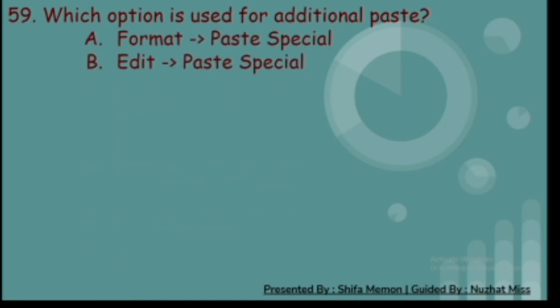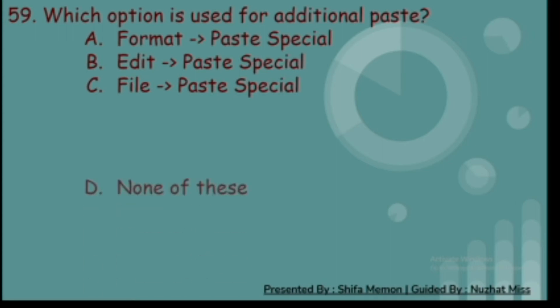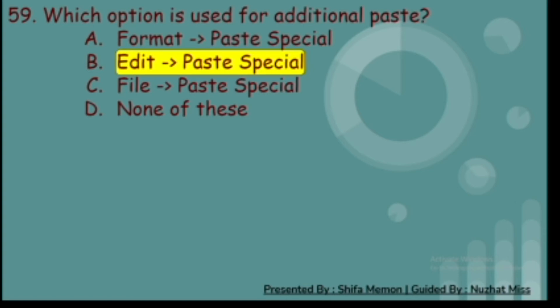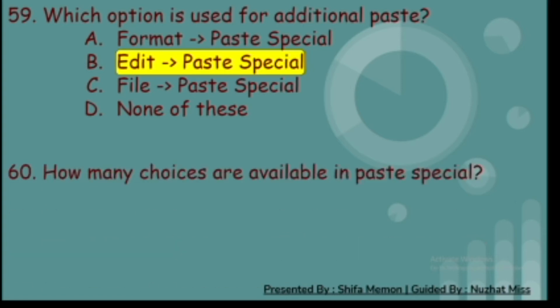59th. Which option is used for additional paste? A. Format and paste special, B. Edit and paste special, C. Find and paste special, and D. None of these. And the correct answer is B. Edit and paste special.